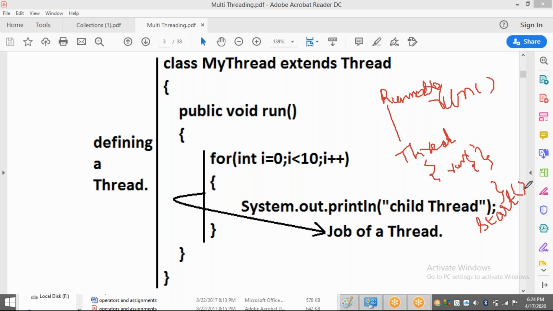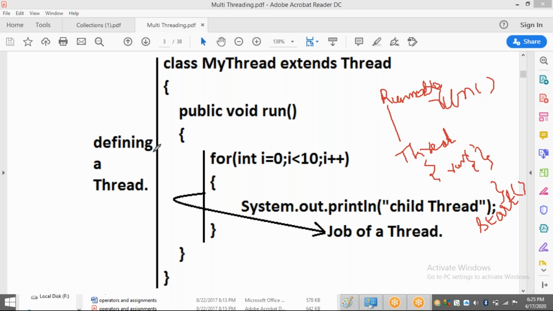Already the run method is an empty method, you know that. Start is a method present in the Thread class. So if a thread wants to execute a run method, then it has to initially execute the start method. That means without executing the start method, the thread will not go to the run method.